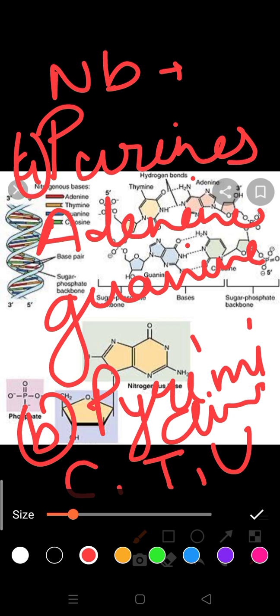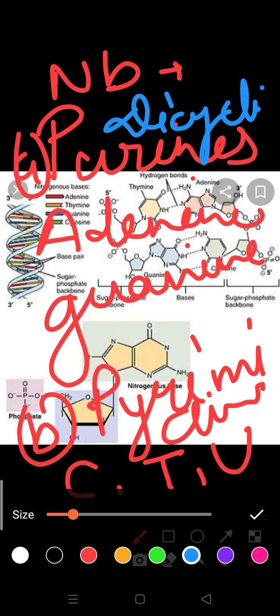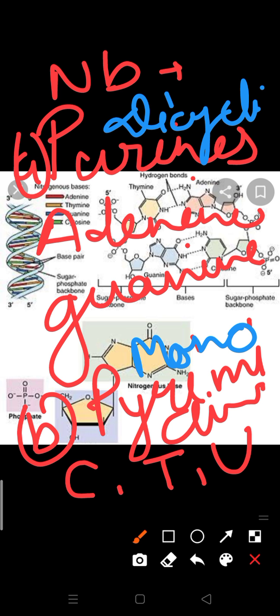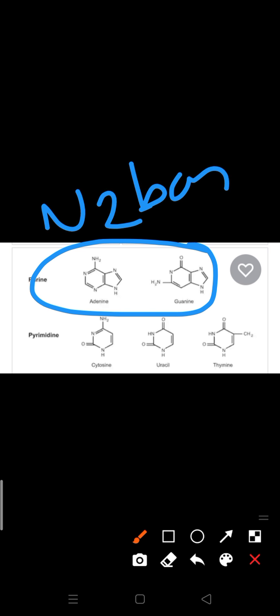If you see the structure, purines are generally dicyclic in structure, and pyrimidines are monocyclic in structure. If I show you the structure, you can easily understand that purines are made up of a double ring. They are nitrogenous bases, because you can see nitrogen is present in them, and they are dicyclic. You can see on your screen also. Pyrimidines are monocyclic. So it's about the purine and pyrimidine.